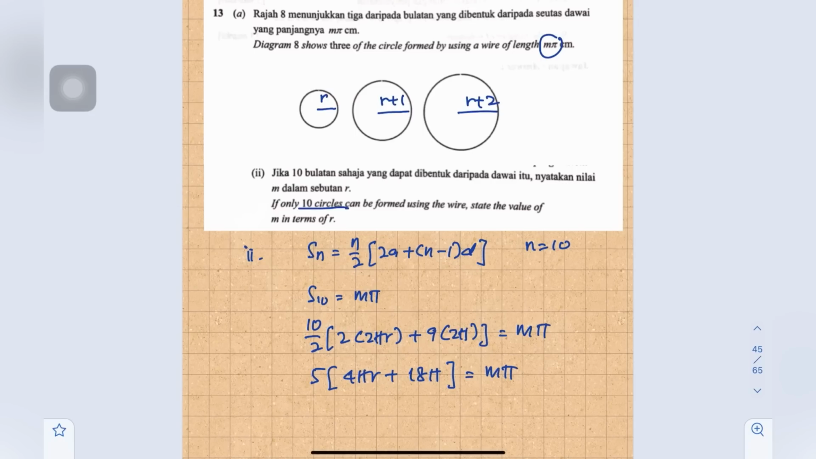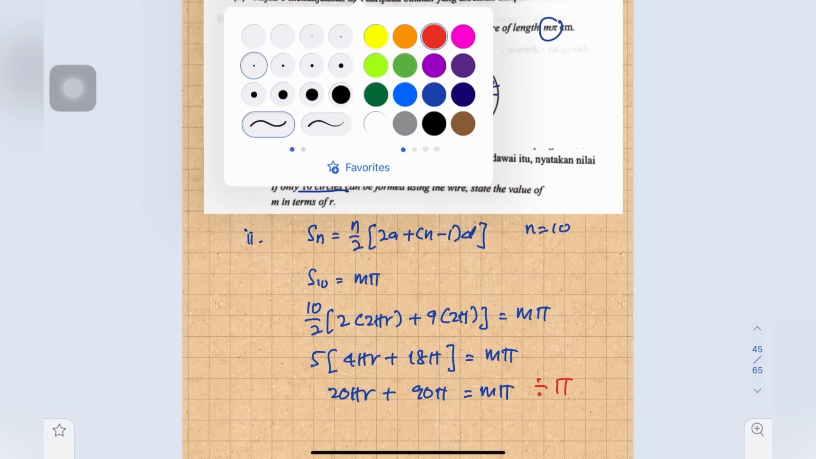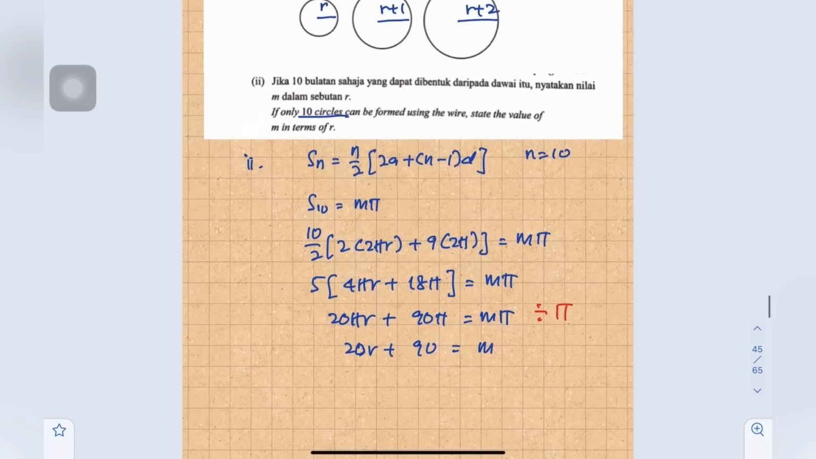Okay, so then we expand, we will get 20 pi r plus 90 pi equals to m pi. Okay, so then all divide by pi, so we will get 20r plus 90 equals to m. Okay, so then m equals to 20r plus 90.